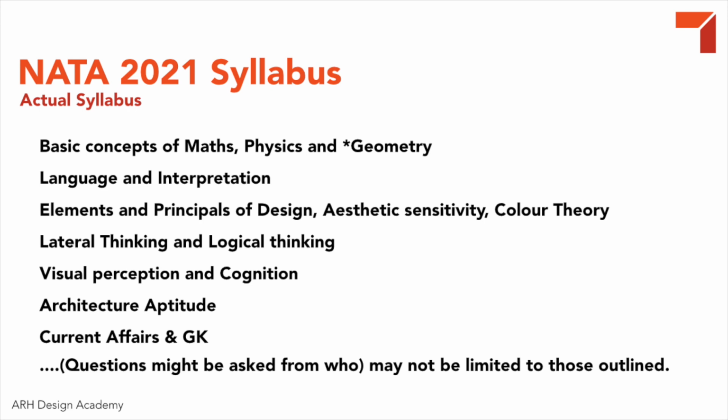Then next we have graphics, imagery, building anatomy and architectural vocabulary, basic techniques of building construction and material. This is the part about architectural GK, both technical and general. I have actually made a video for JEE Paper 2 explaining the same thing. If you have not watched that video, please go there. I have also given some of my study material for download there as well. So please go check that video out. I think it will help you in a much better way.